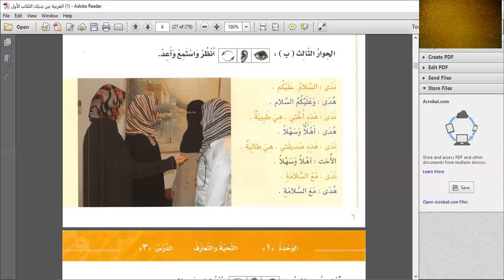Nada: Hadihi ukhti. Now here you have to notice the changes. Earlier we said hada. Now here is hadihi. Hadihi is used when you want to point out a girl. Ukhti. Now the real word is ukht, that means sister. Now again, ya is added for possession. Ukhti. Hadihi ukhti. My sister.